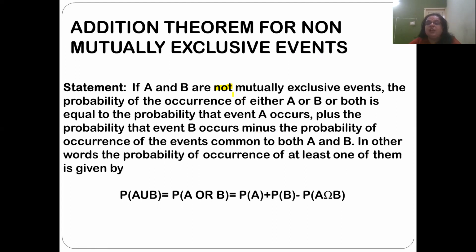If B occurs, A also can occur. A and B are not related to each other. So the P of A union B, when it is not mutually exclusive, is equal to P of A plus P of B minus P of A intersection B.